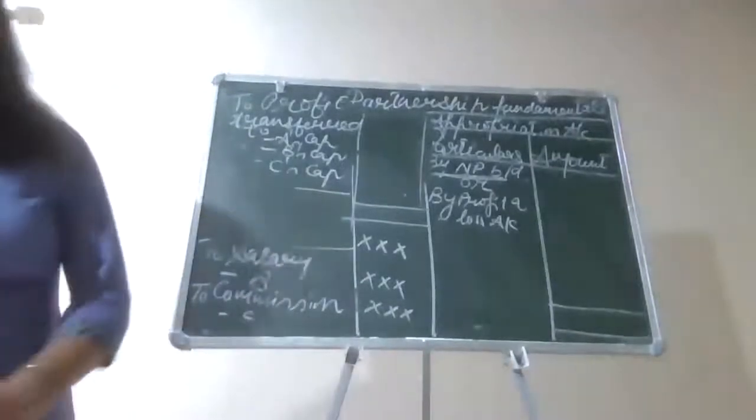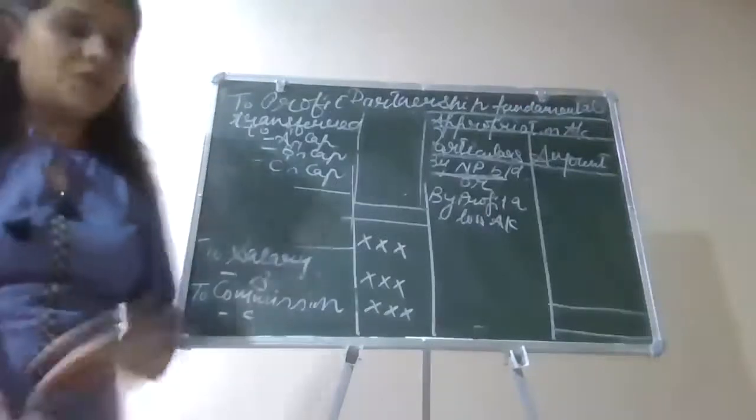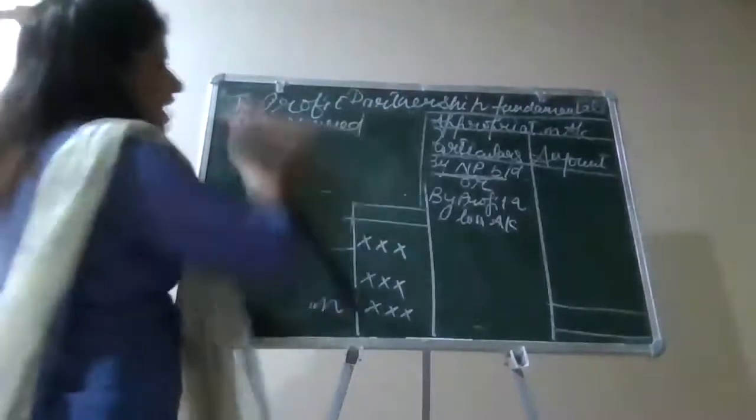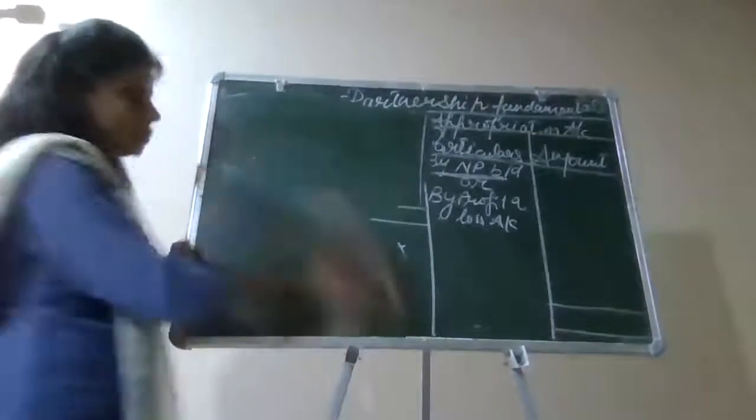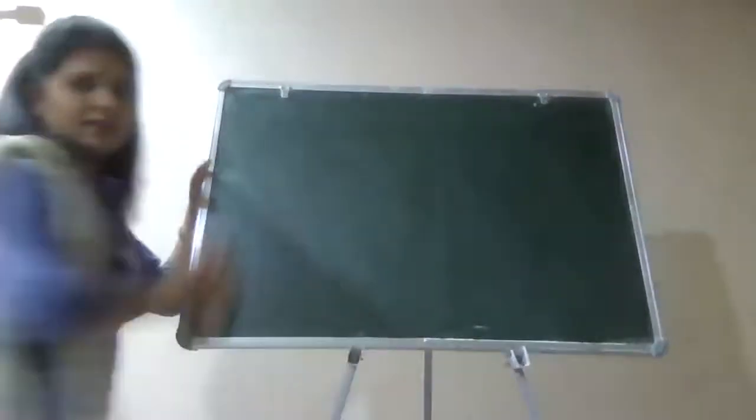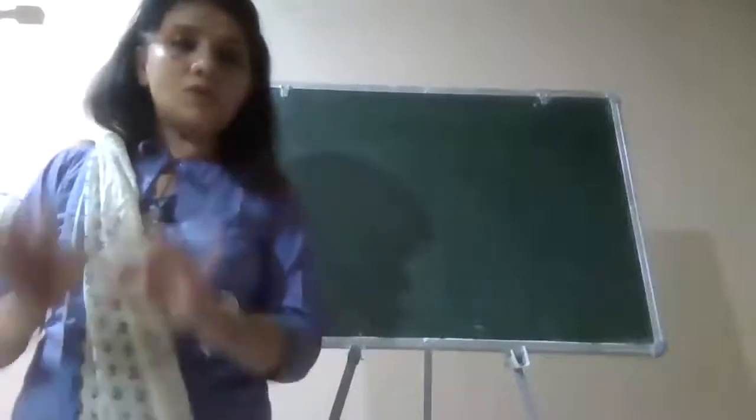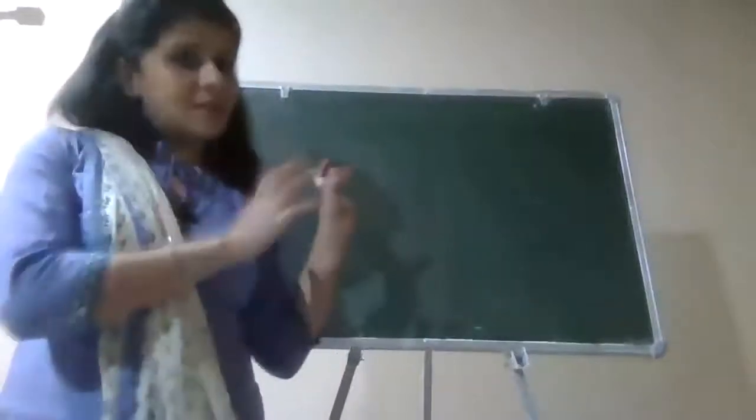Now, before going on to the illustrations of the back exercise questions relating to this distribution of profit, I just wanted to discuss the journal entries related to appropriation with you. Right? What was the very first step I told you for making the appropriation account, students? We take the profit from the P&L account and transfer it to the credit side of the profit and loss appropriation account. Throughout your partnership chapter, throughout this book, you will have the same entries, and I will be explaining each and every entry with the help of logic: why it is being debited, why it is being credited, and which of your 3 golden rules of accounting I am going to apply.